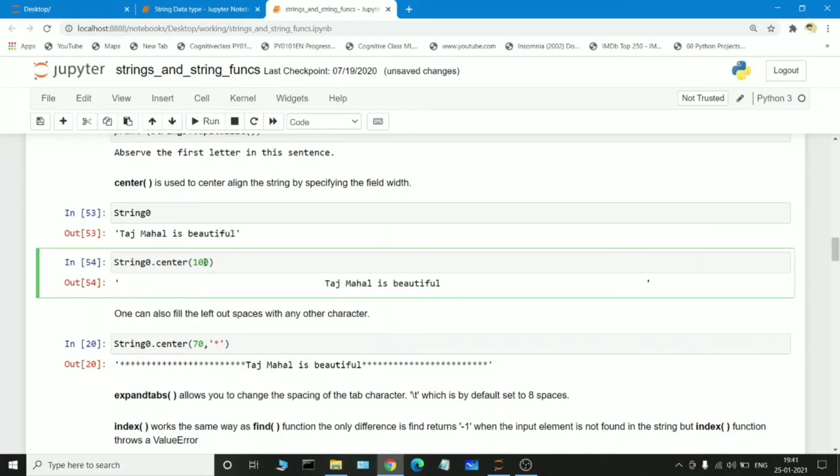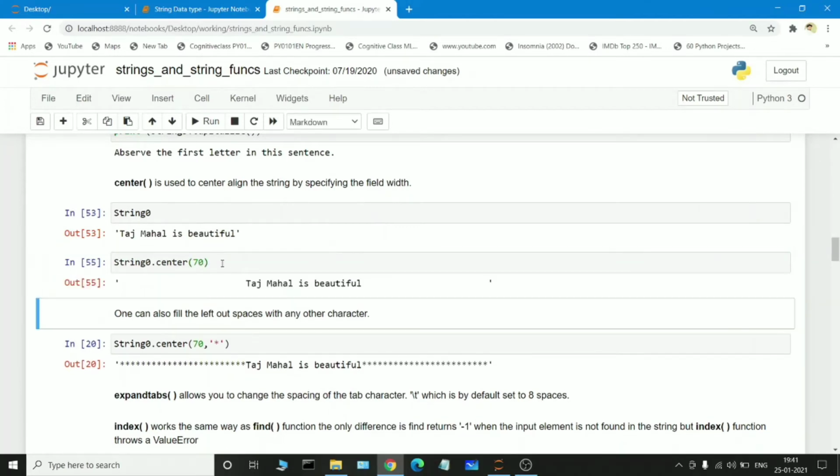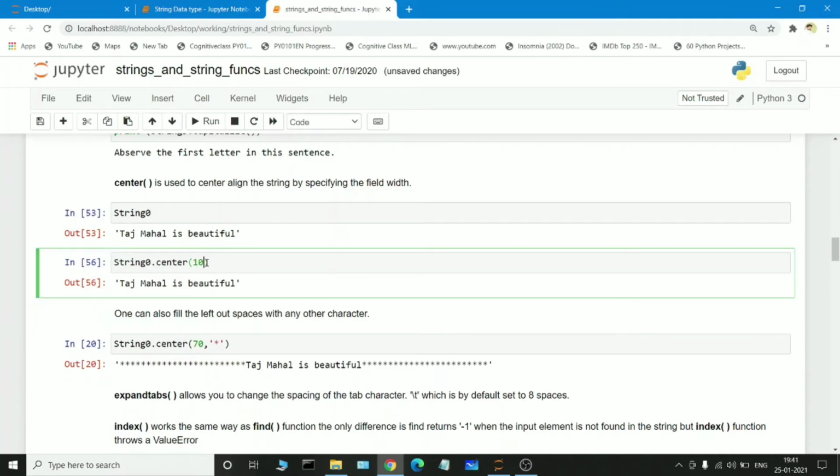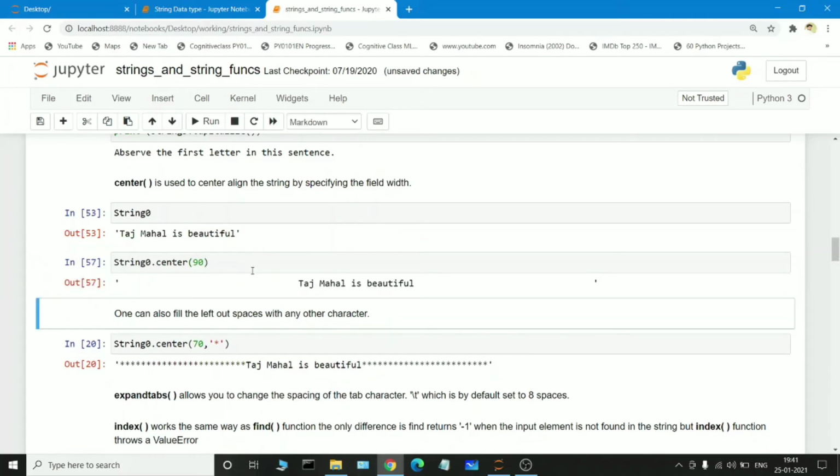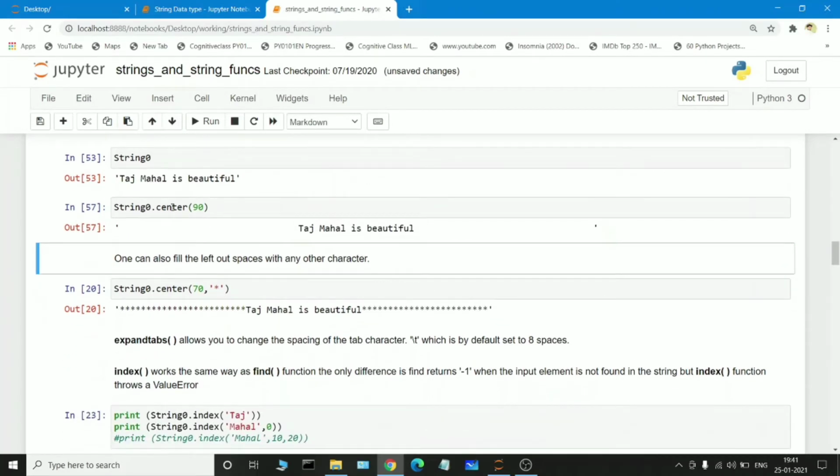If I change this value and give 70, there will be some change in the output. This Taj Mahal is beautiful will be located somewhere here, because we are changing the position. If you pass only 10, it will be printed over here. If I just pass 90, it will be printed over here. It is just getting expanded. This is the purpose of using the center function.